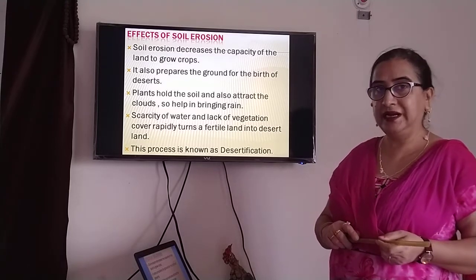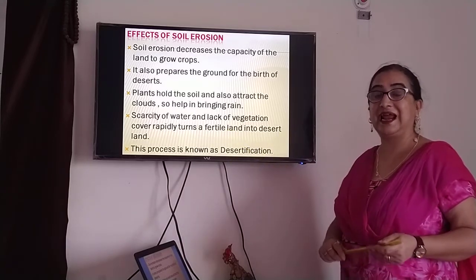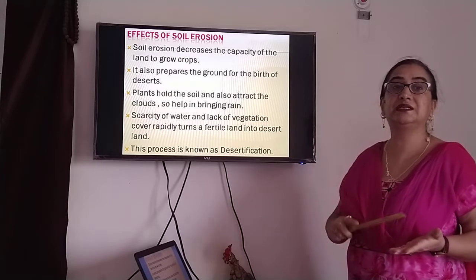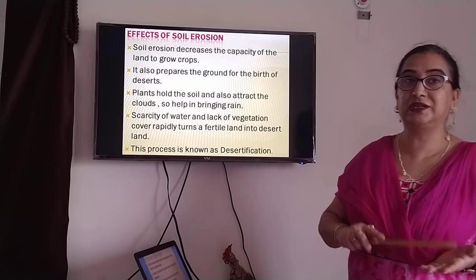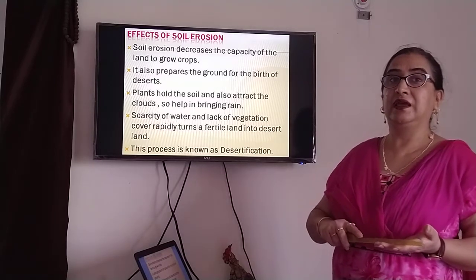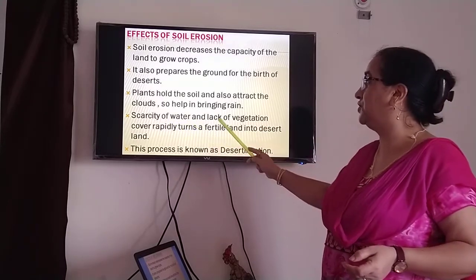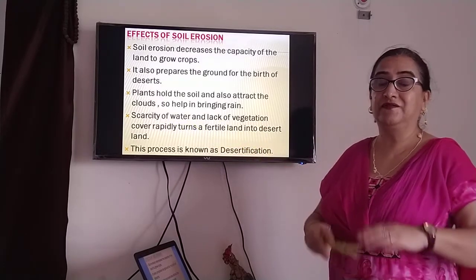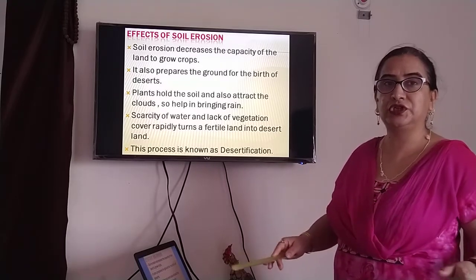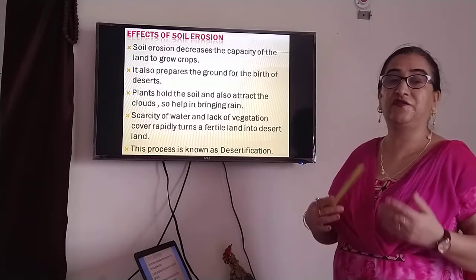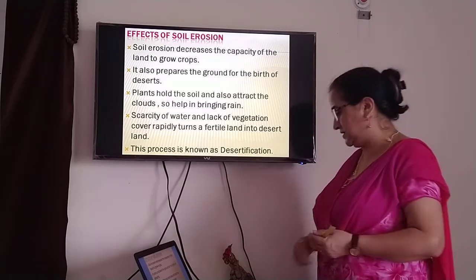Scarcity of water, that is, a shortage of water, and lack of vegetation cover are the reasons which turn a fertile land into desert land, and this process is known as desertification. Understand this term, desertification. Desertification means when a fertile land turns into a barren land due to scarcity of water and lack of vegetation cover. Water is very less and there is no vegetation around, because the topsoil is not there. Fertile soil is lost, and this gives rise to desertification.